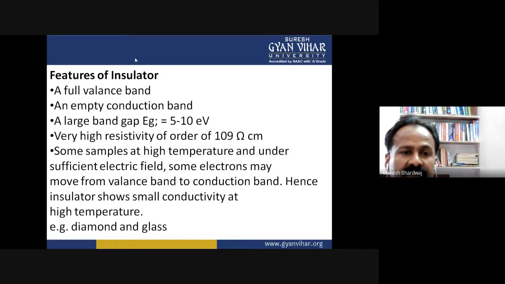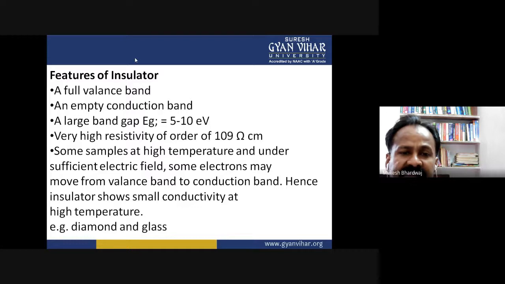Features of an insulator: a full valence band, an empty conduction band, and a band gap energy of 5 to 10 electron volt. So this much energy is required for moving an electron from the valence band to the conduction band to take part in conduction.